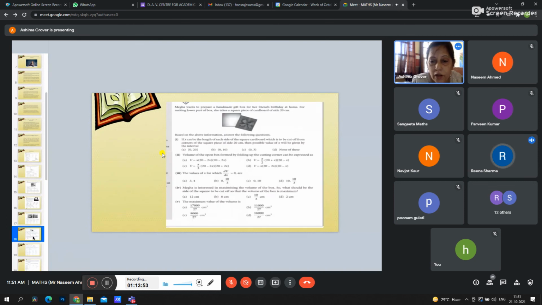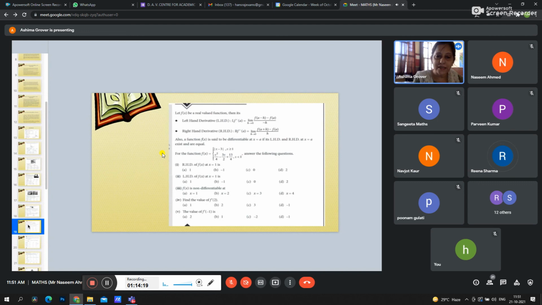Okay. Now, we'll move on, these are some more examples. Like we have done in NCERT also, we have a similar type of question that if we cut x square from each corner, then what is the volume of the box? But in these cases, they have to solve completely, only then they can answer.